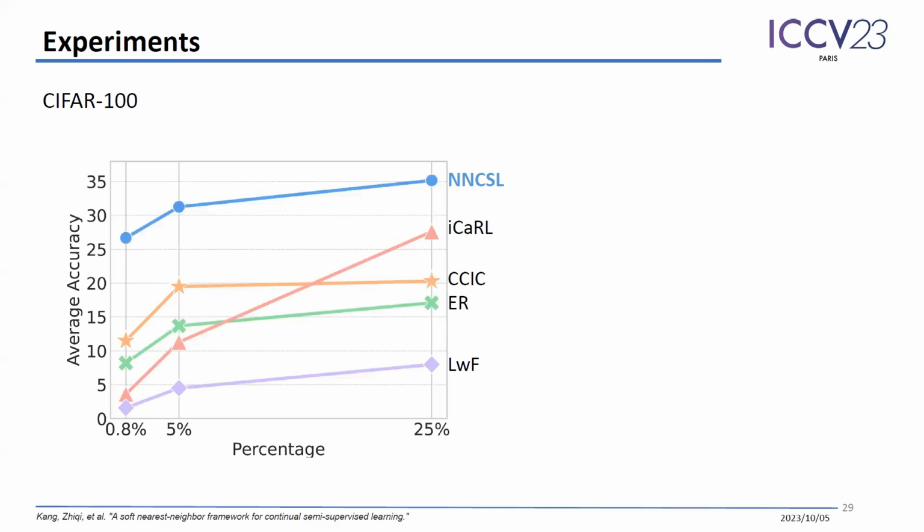Here's again the figure of labeled data percentage versus average accuracy. One remark here is that our method with only 0.8% of labeled data can surpass many existing works with 25%. This shows the effectiveness of our method.